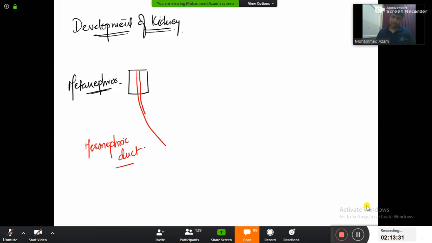Mesonephric duct is going to give an evagination that is going to go back and join here. So mesonephric duct is going to give an evagination, a bud, and this bud here is known as the ureteric bud.